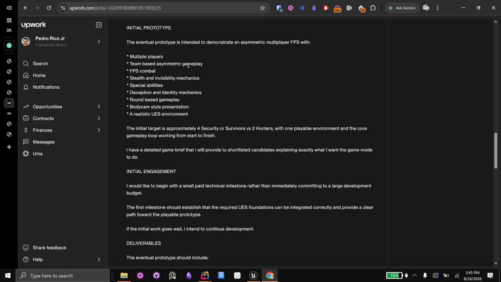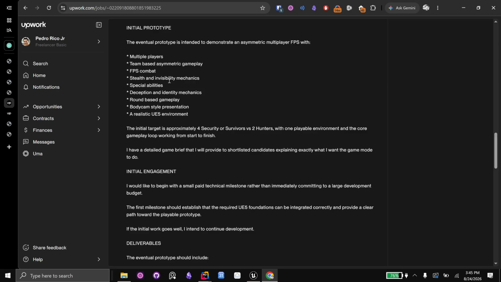Team-based asymmetric gameplay, we can totally set that up. Easy. I already covered how we would set that up with the blueprint experience. We would just have to customize whatever rules you want and plug and play. First person combat. Technically, we have third person combat, so we would just have to change the camera and boom, it's first person, right?